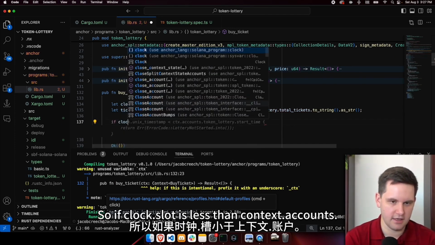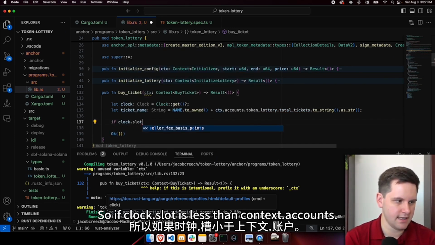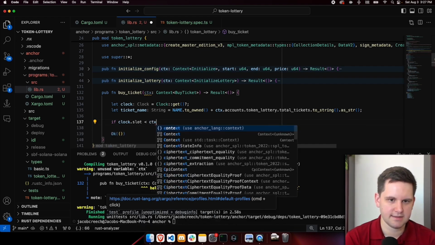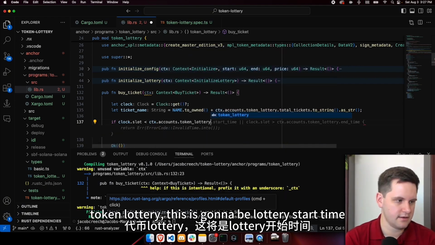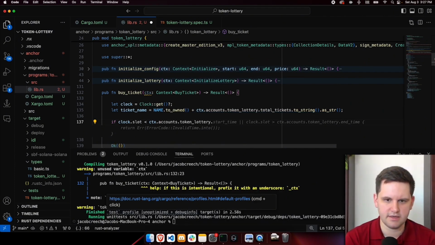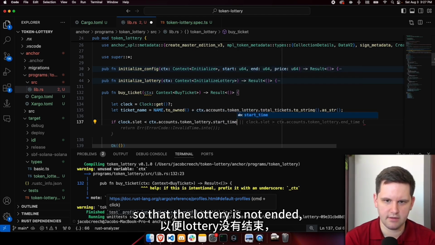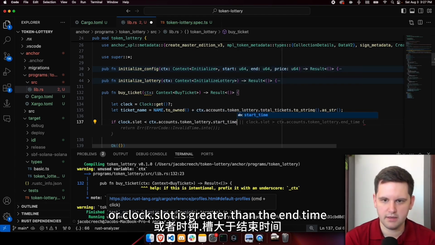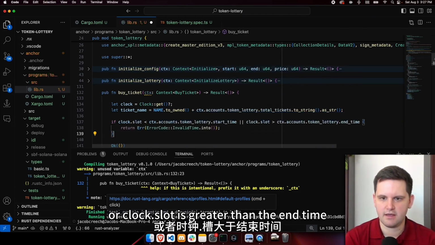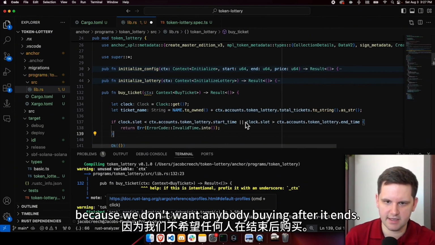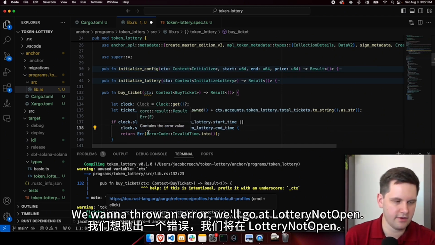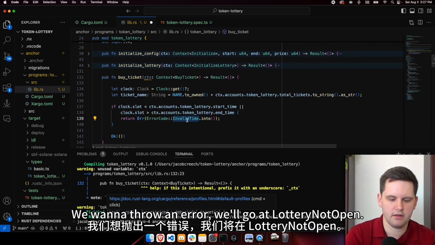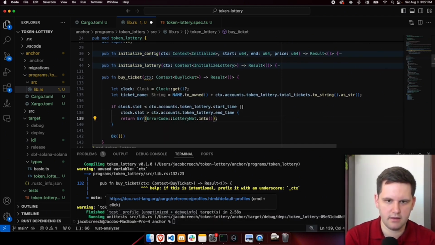So if clock.slot is less than context.accounts.token_lottery, this is going to be lottery start time, so the lottery is not started, or clock.slot is greater than the end time, because we don't want anybody buying after it ends. We want to throw an error. We'll go with lottery not open.